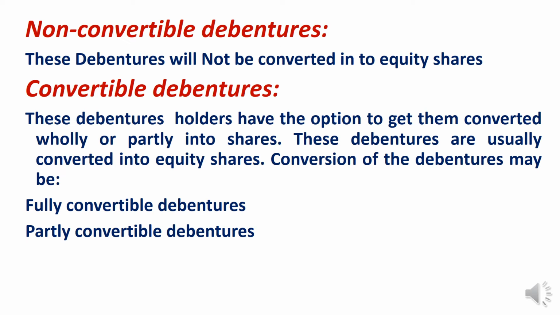Non-convertible debentures and convertible debentures. Non-convertible debentures, the name itself gives us the meaning that these debentures cannot be converted into equity shares during the lifetime of the company. Whereas convertible debentures give the holders an option to convert their debentures into equity shares if they are willing to. Here there are 2 types: fully convertible debentures and partially convertible debentures. The option will be given to convert fully, or an option will be given to convert partially. So this is called division on convertibility, convertible and non-convertible debentures.